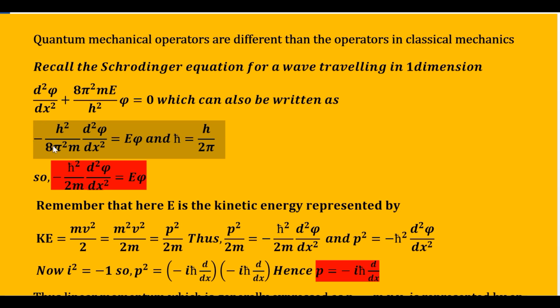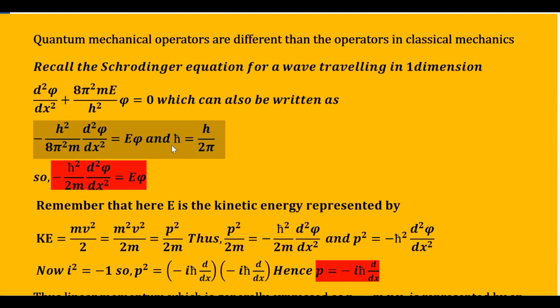This equation can also be written as minus h square upon, see what I am doing is, I will express this Schrodinger equation in terms of E. So I will bring this E on the right hand side and all the remaining things on the left hand side. So it becomes like this: minus h square upon 8 pi square m d square psi by dx square is equal to E psi.